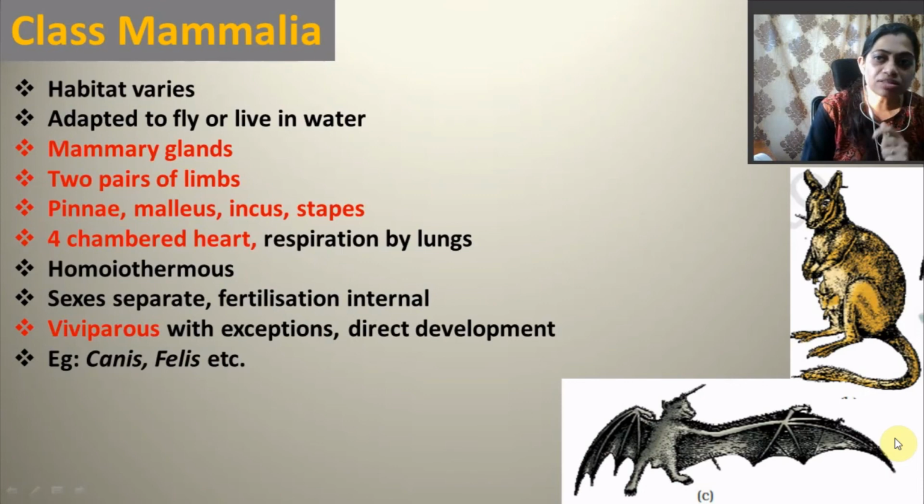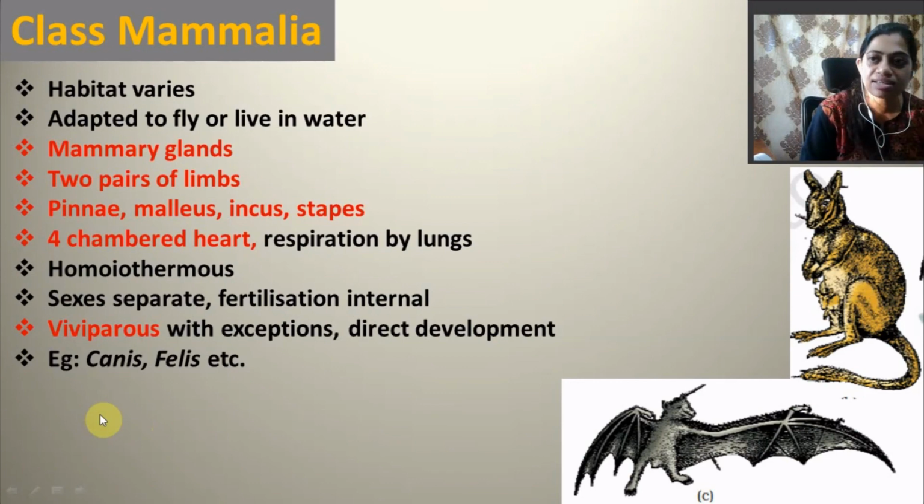They have two pairs of limbs, and they have pinnae, which is the ear, and malleus, incus and stapes are the three ear ossicles. They also have a four chambered heart, two auricles and two ventricles, and they do their respiration by lungs. They are also homeothermous, that means warm blooded, and they can control the temperature of their body.